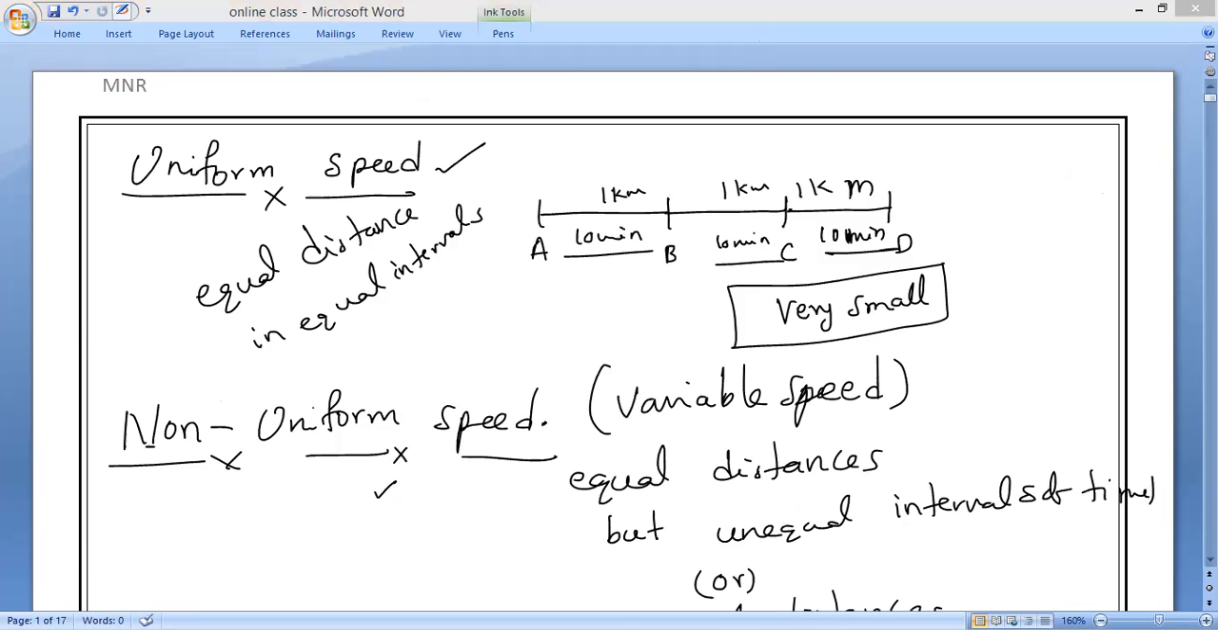Now let us take average speed. What is the meaning of average speed? Average speed means total distance traveled divided by total time taken. Now, I will show you one graph. Suppose this is the distance or the time taken by a body. Can anybody tell me the formula for average speed from this?